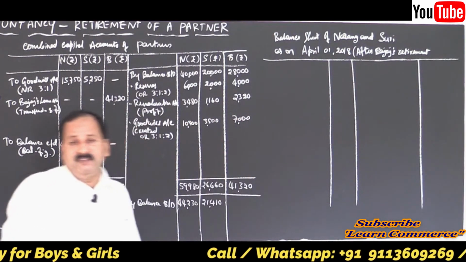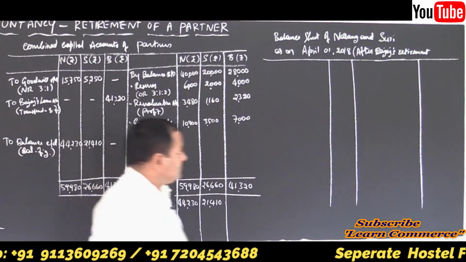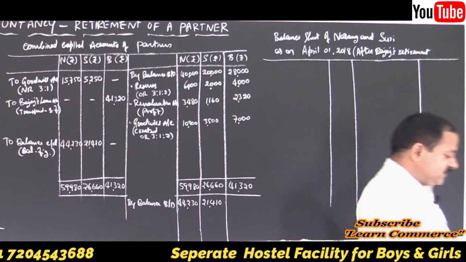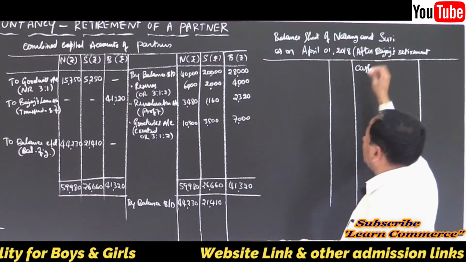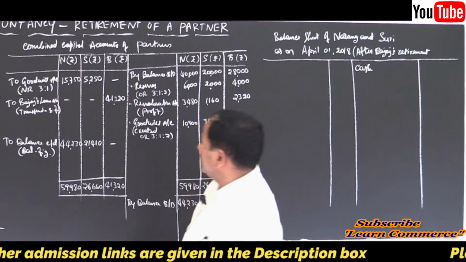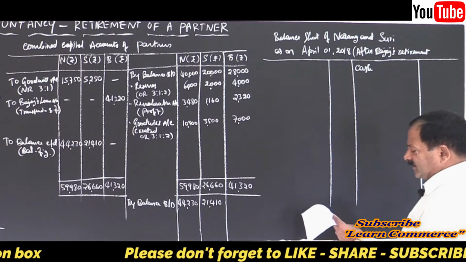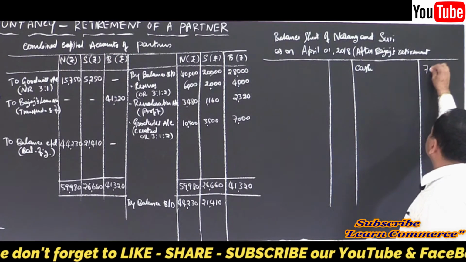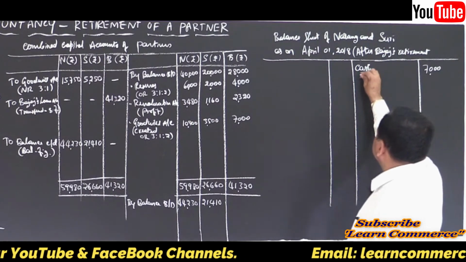Liabilities amount in rupees, assets amount in rupees. Write the column headings quick. Do it fast. Yes, cash. Is there any cash movement? Refer to your capital accounts. In the partners' capital accounts, there is no cash movement, no cash entries. So, cash remains as it is, no change. 7,000, right? Then, sundry debtors.